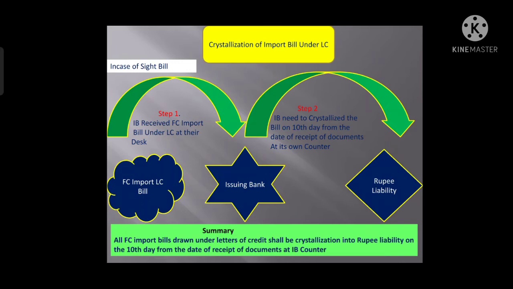How would that happen, and what actually is it? Basically, whenever the issuing bank has received the foreign currency document under import LC at their desk or at their counter, then after that it needs to crystallize that bill on the 10th day from the date of receiving the document, right?